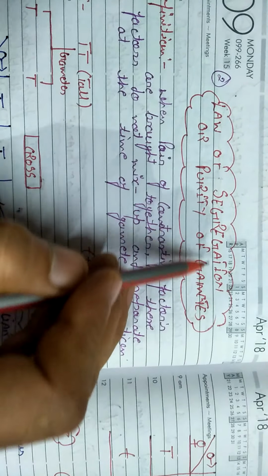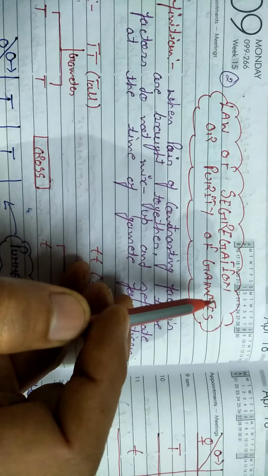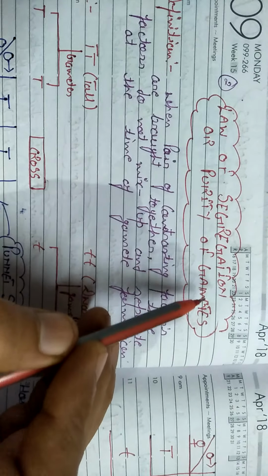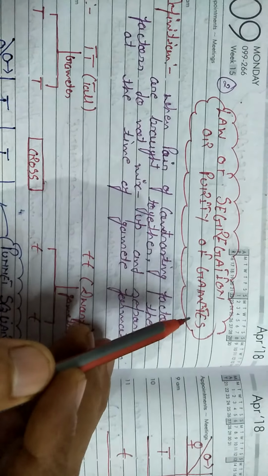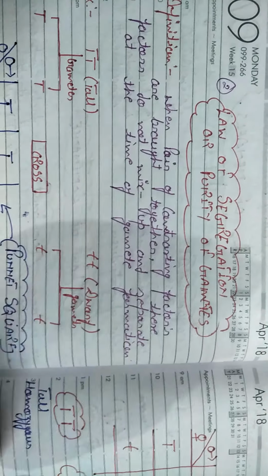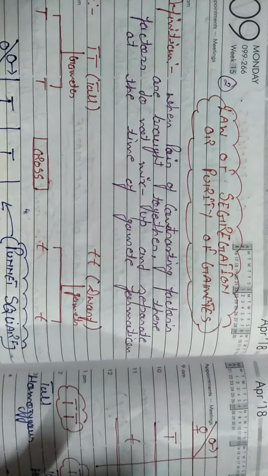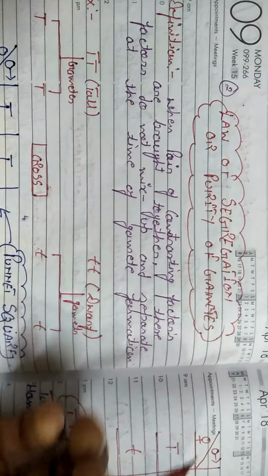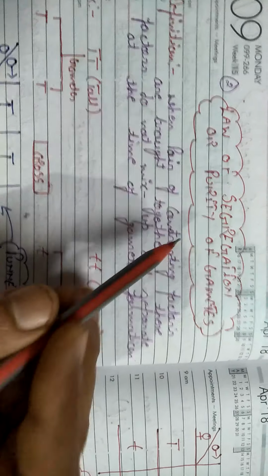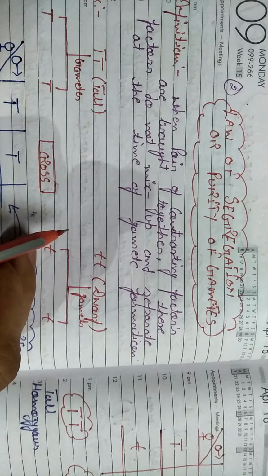What is the meaning of segregation? Segregation means different types of things appear at this time. The law of segregation states that the two alleles controlling each character maintain their identity in the organism, but during the formation of gametes or spores by meiosis they separate due to the separation of the homologous chromosomes which bear them, so that each gamete or spore receives only one allele of each character.